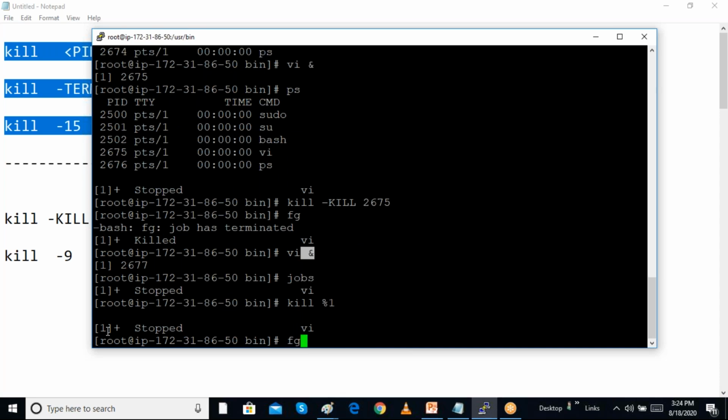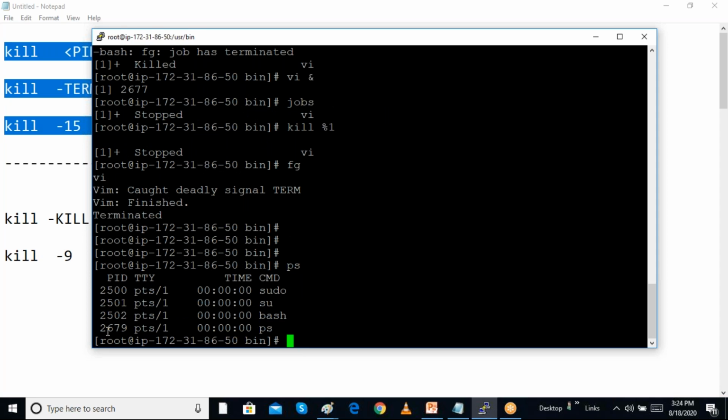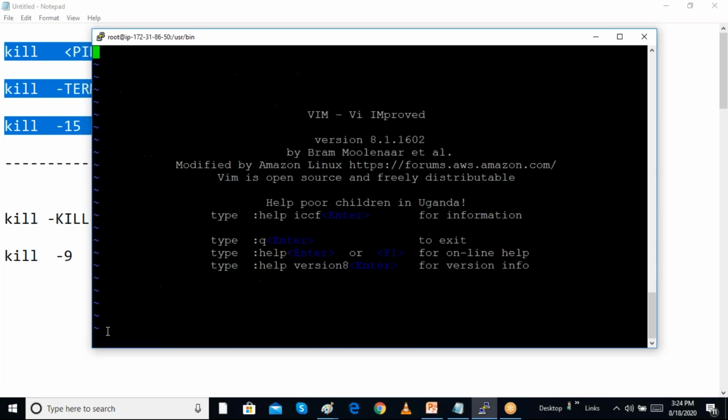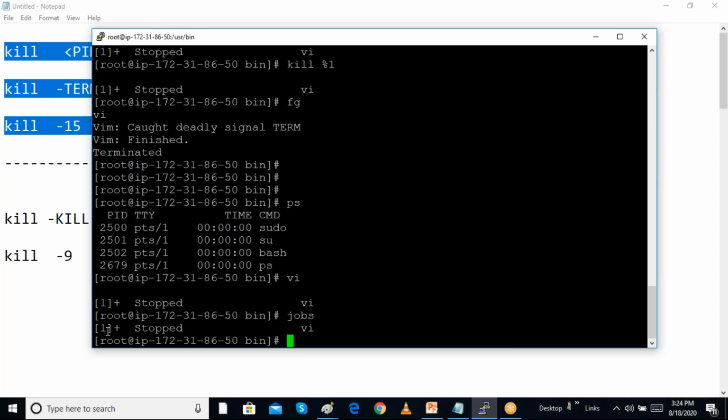FG means there is no process there. With the PS command, we can see what to stop. So we can run a process in the background. When I am using VI, VI is working now. When I do Control Z, it will go to the background. So it is in the background now. We can see the jobs command, which shows that it is in the background. When I do FG, I can make it come into the foreground.